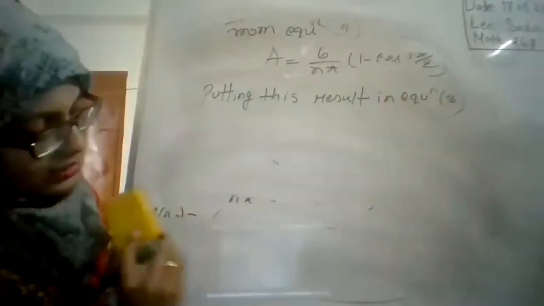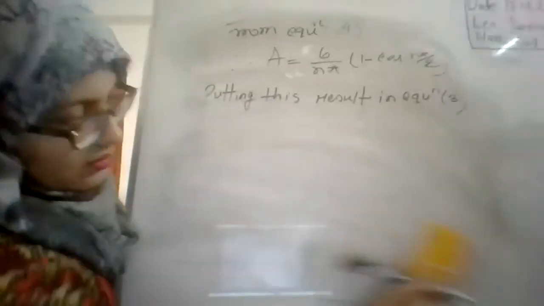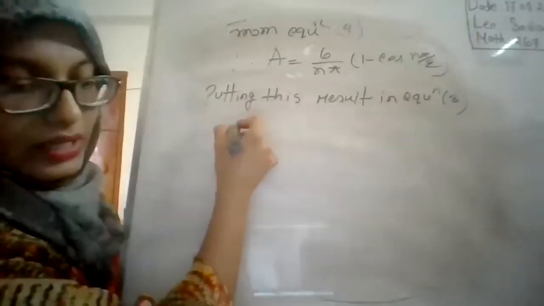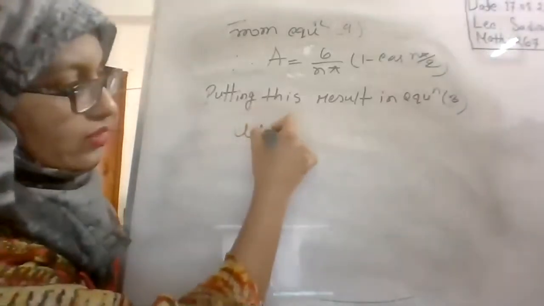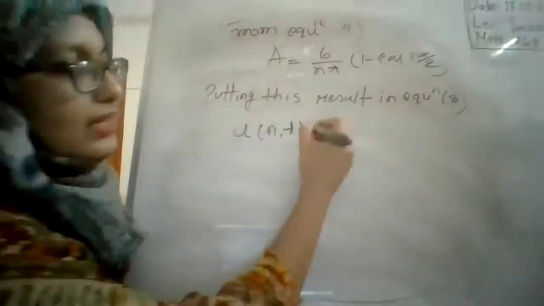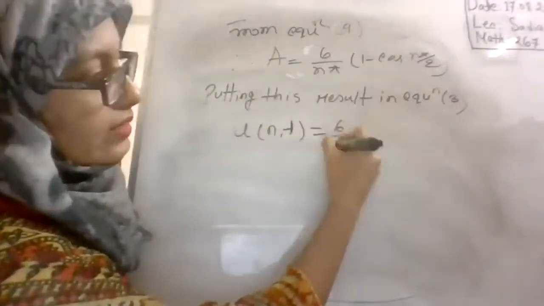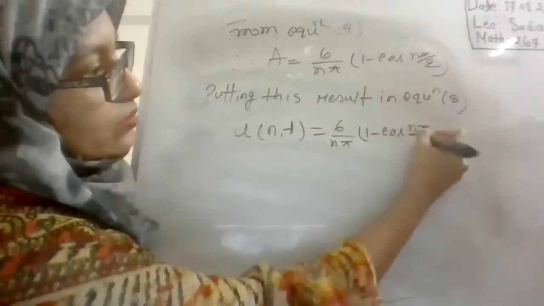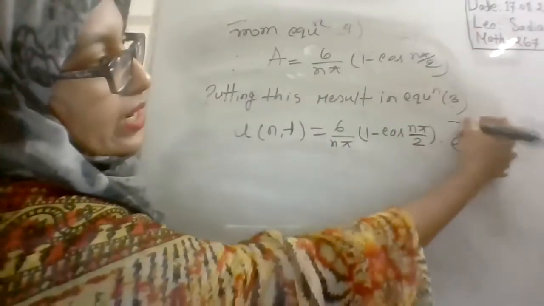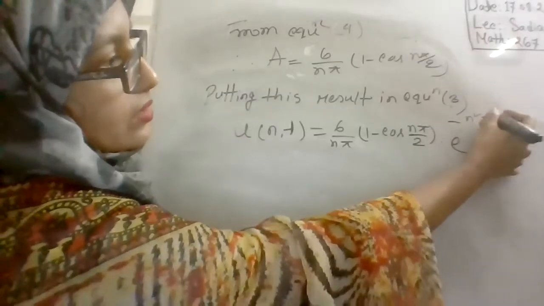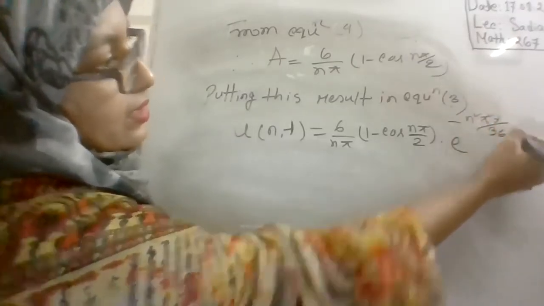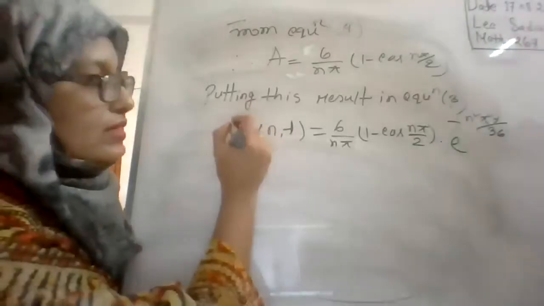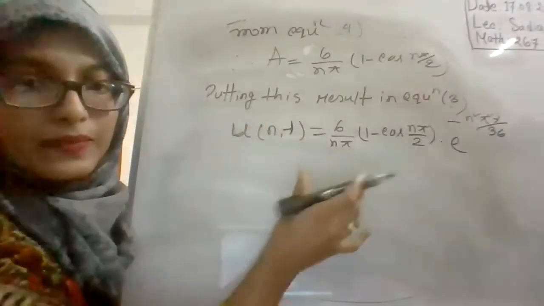Probably the result will be u(n,t) is equal to A, and this is the result for A, 6 by n pi, 1 minus cos(n pi by 2), into e to the power minus n square pi square t by 36, right? So we get the result for u(n,t).